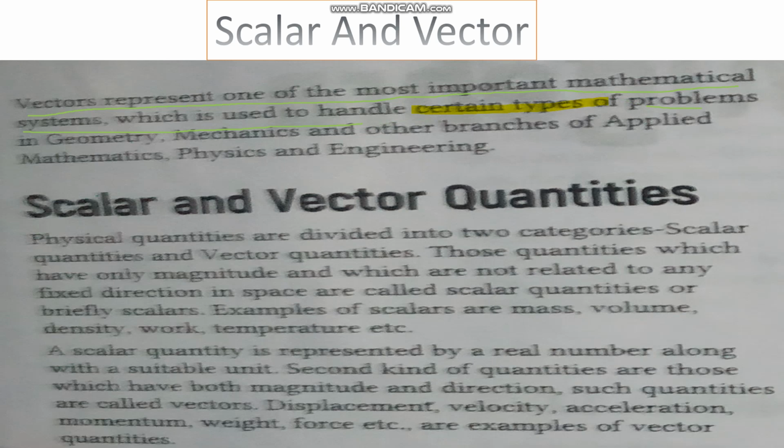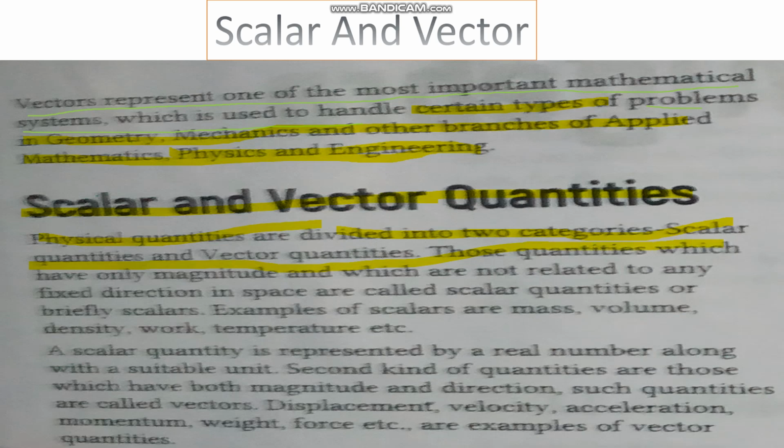in geometry, in mechanics, in other branches of applied mathematics, physics and engineering. This is a general introduction of what is a vector. Our topic is scalar and vector quantities. Physical quantities are divided into 2 categories: scalar quantities and vector quantities.